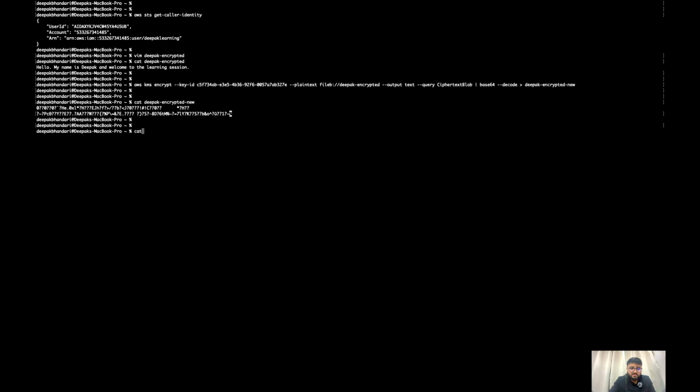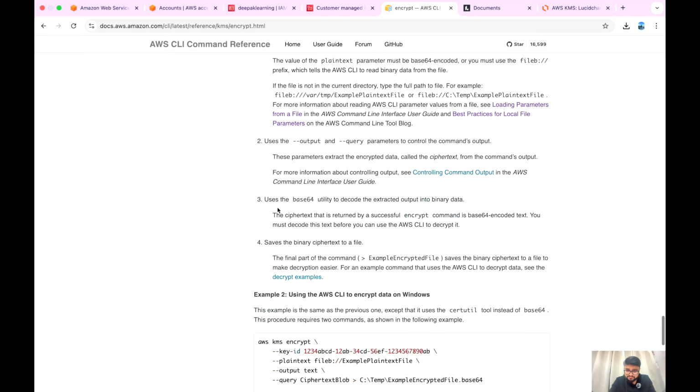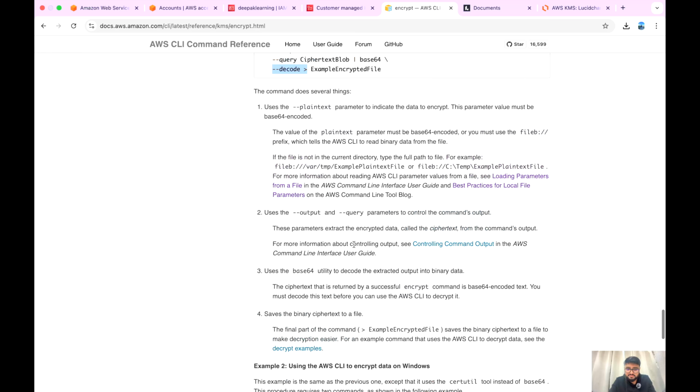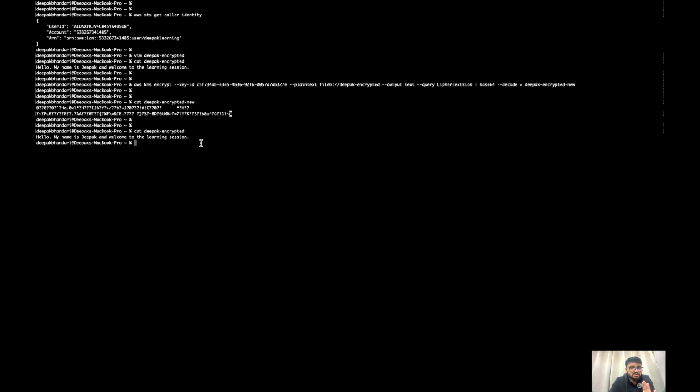If you see here, cat deepak-encrypted, this was my plaintext file and now it has been encrypted. So definitely encryption is working, because I'm using my own Deepak Learning credentials, and even if this IAM user does not have any permission attached directly, if the KMS key has explicitly allowed it, the encryption works.